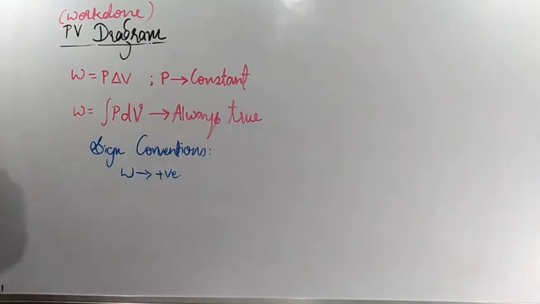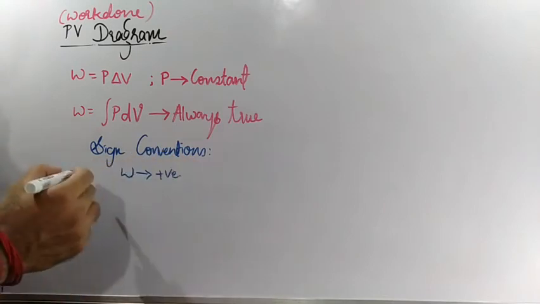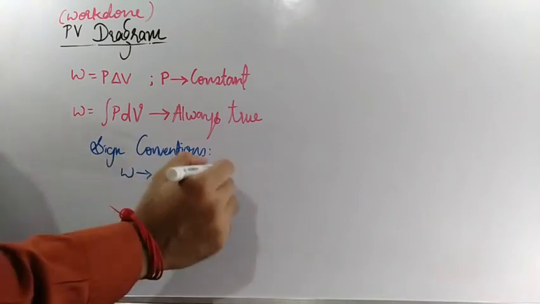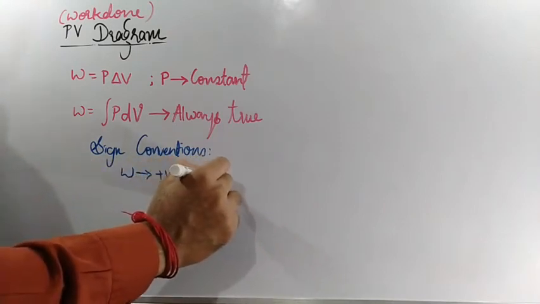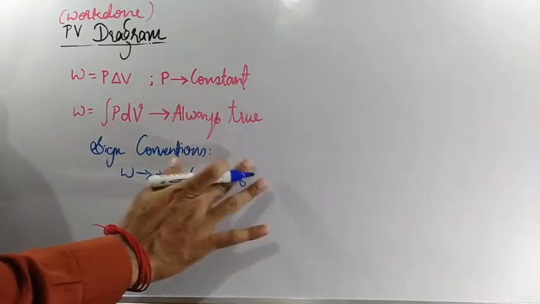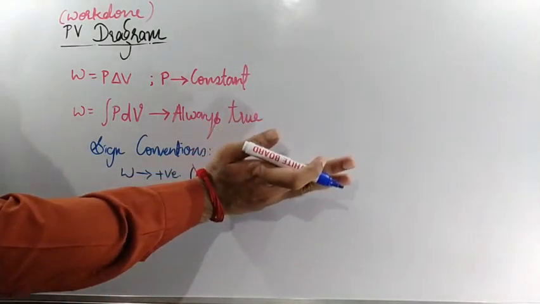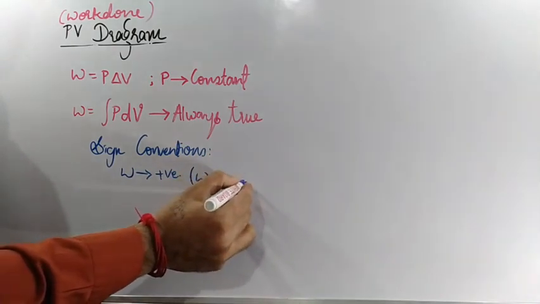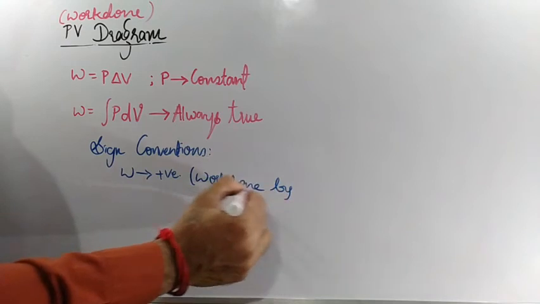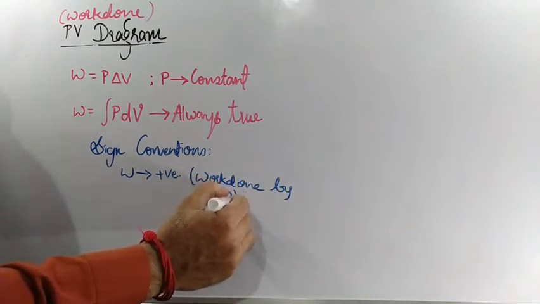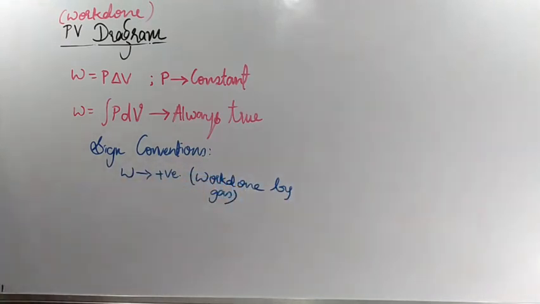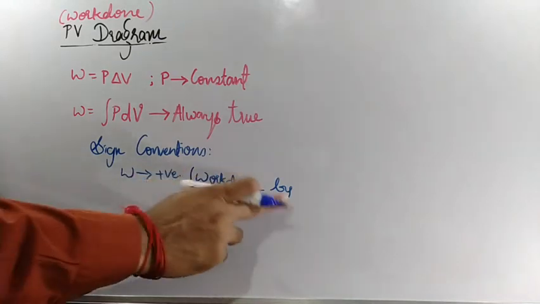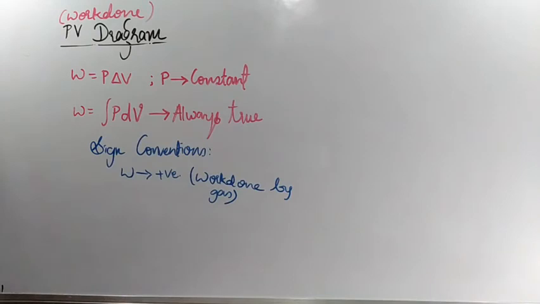This condition holds good when work is done by the gas, or in simple words, work done by the system.